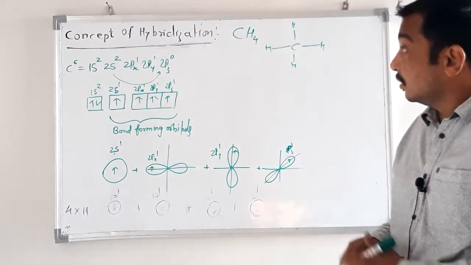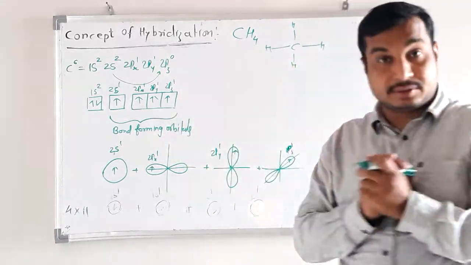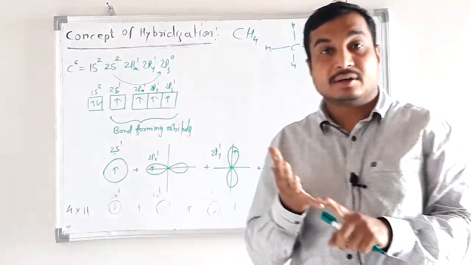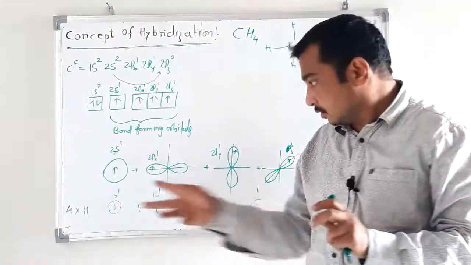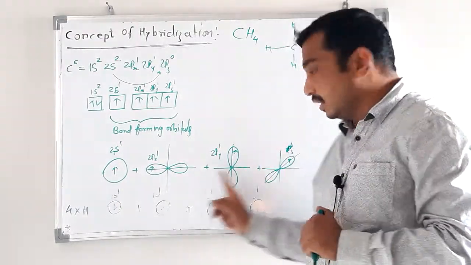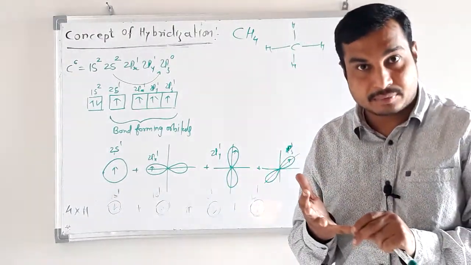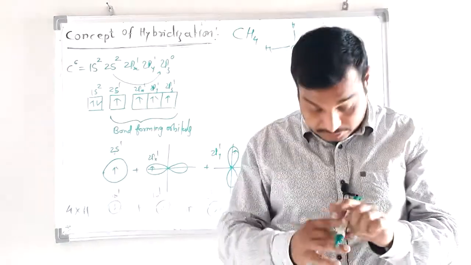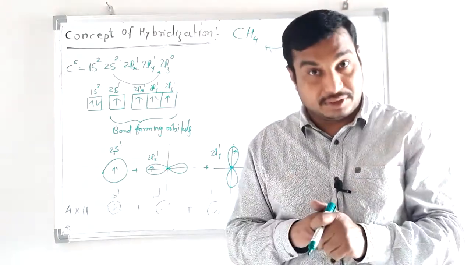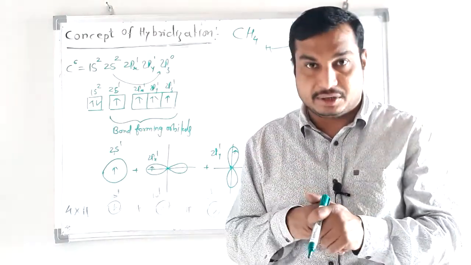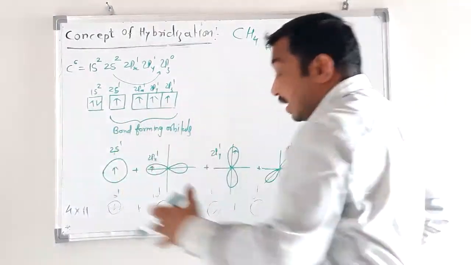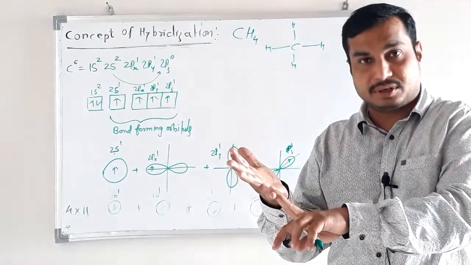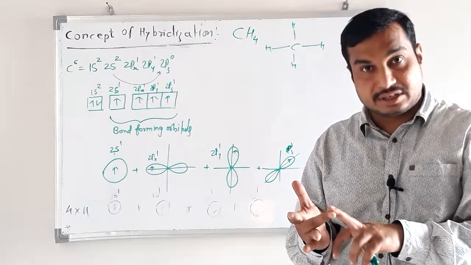Now we have to use hybridization. These are 4 different orbitals having different shapes. See, one is spherical, the remaining are dumbbell shaped. Like 4 soft drinks, their shapes are different. Their energy is also different, and their symmetry is also different. They are not symmetric. This means these 4 orbitals are not similar to each other in many respects: their shape is different, their energy is different, and their symmetry is different.